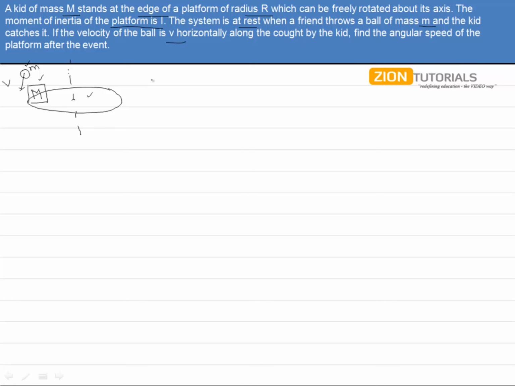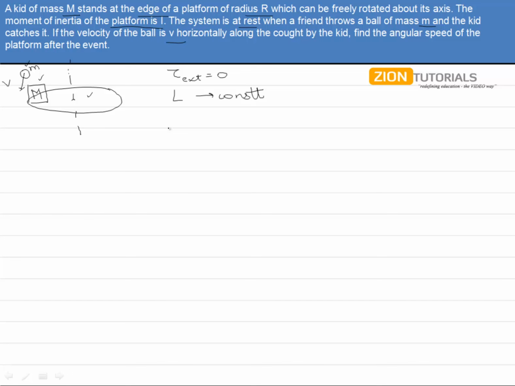So as we know that there is no external torque applied, we can say that the external torque equals 0. There may be some horizontal force to throw the ball, but since v is horizontal, it has no tendency to rotate the platform. So that is why there is no external torque actually. If there is no external torque, then we can say that the angular momentum of the system is going to be constant.